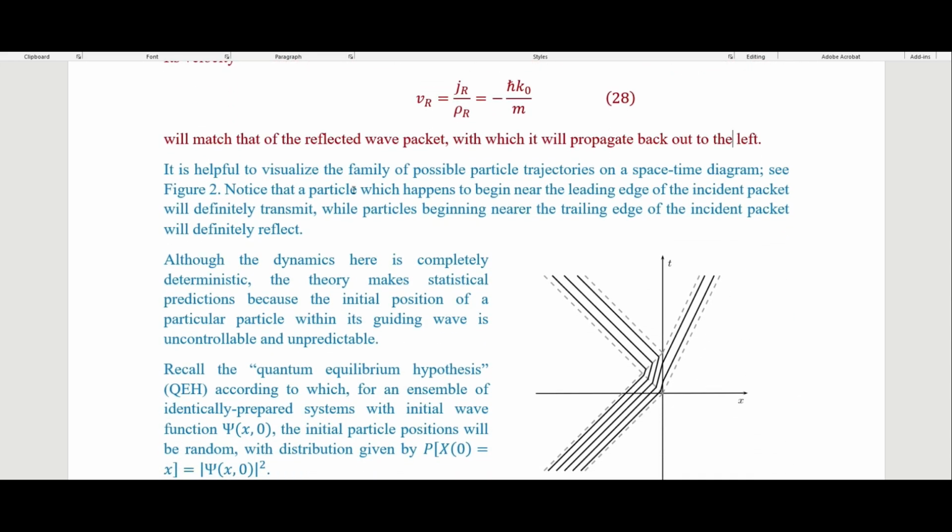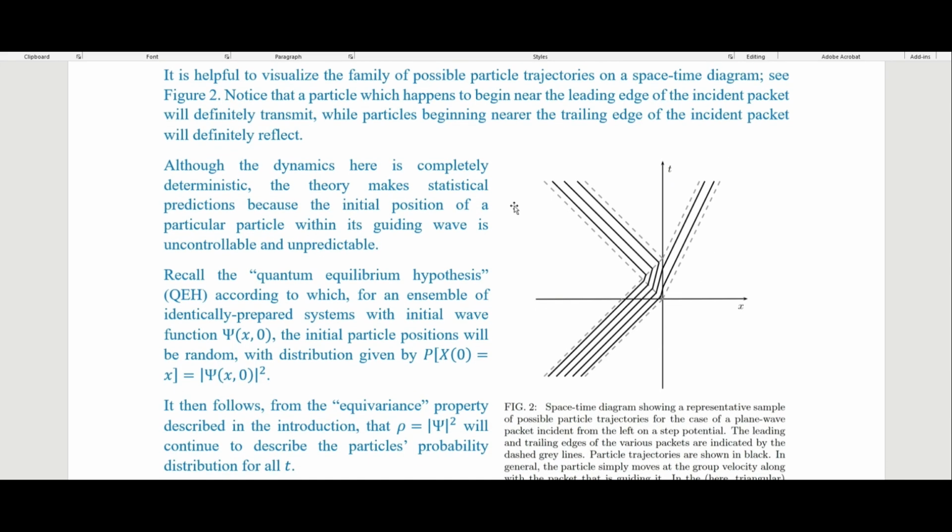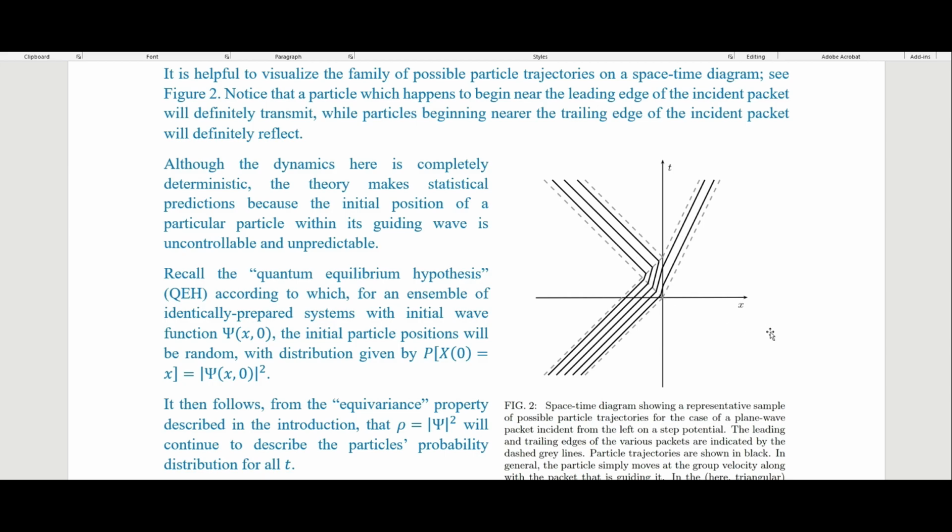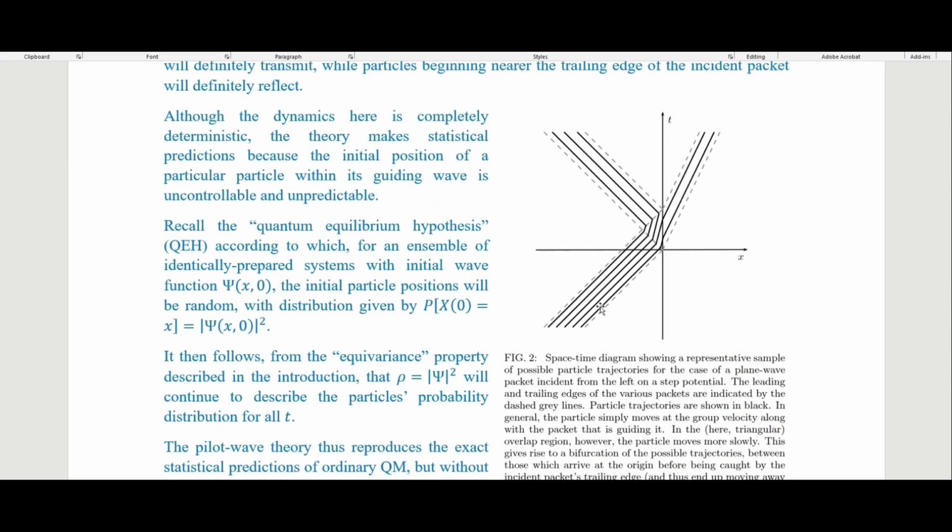So it's helpful to visualize the family of possible particle trajectories on a space-time diagram. So he refers us to figure 2 here, and this is what we are looking at, where this is a space-time diagram. The x-axis is space, and this vertical t-axis is our time. We see our wave packet, which has this length right here, is moving towards this potential at x equals 0. At different horizontal time slices, it gets closer and closer to it.